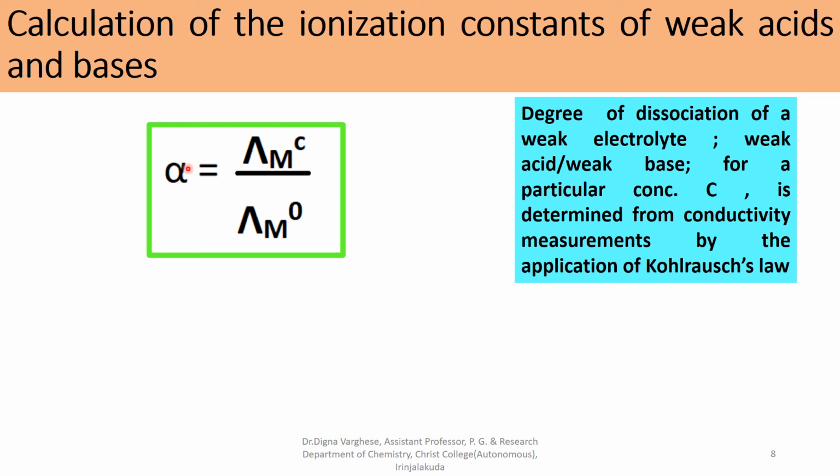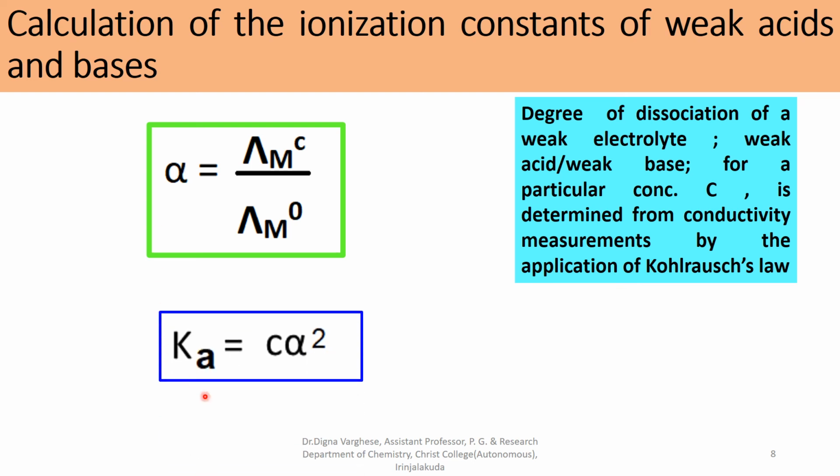The equation for ionization constant using Ostwald's dilution law is, we know Ka is equal to C alpha square for a weak acid. Alpha is obtained from Kohlrausch's law. Then we can calculate the ionization constant for a weak acid.